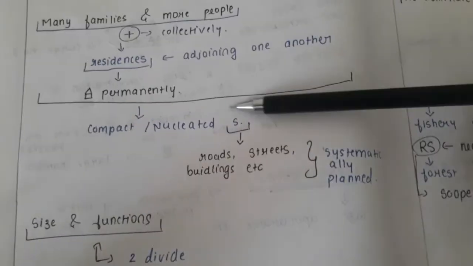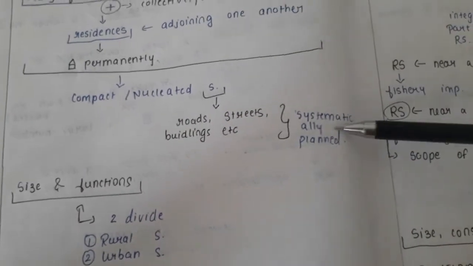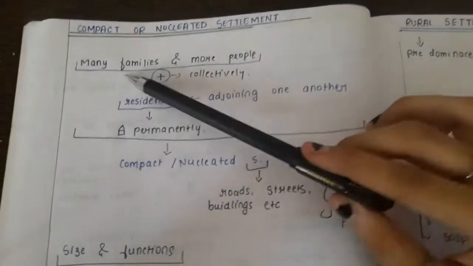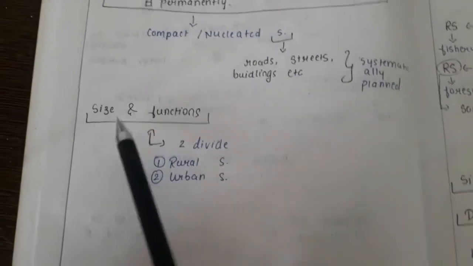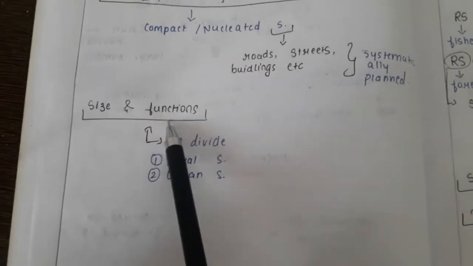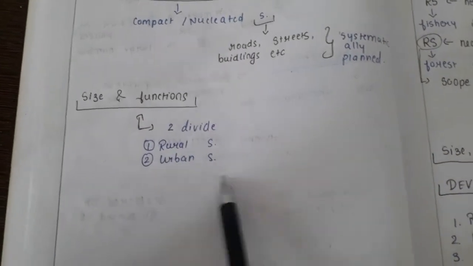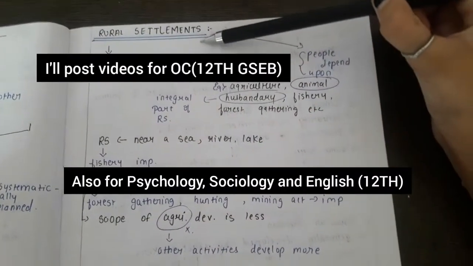Now in this settlement, the roads, streets, buildings, etc. are systematically planned. This in short is compact or nucleated settlement. Now, compact and nucleated settlements on the basis of size and functions are divided into two types, that is rural settlements and urban settlements. Let's first understand rural settlements.